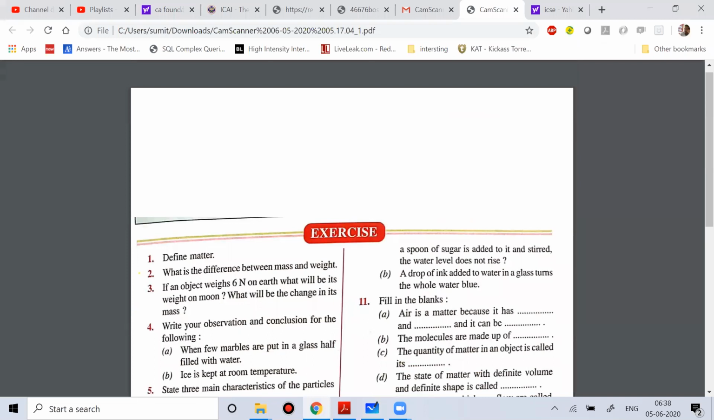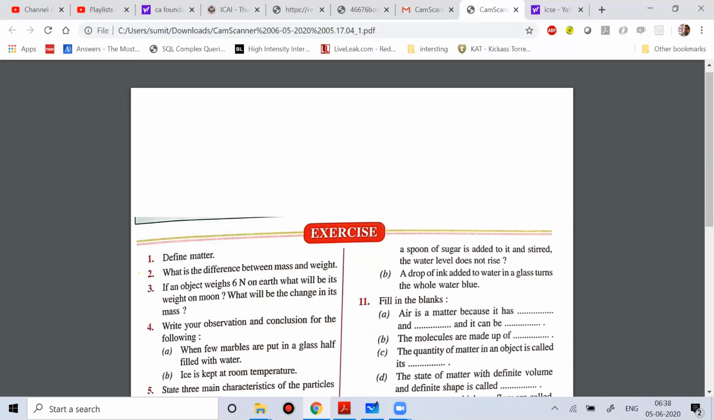If you see a glass which is filled with water, and if you insert sugar into that and you stir it, there will not be any change in the water level. Okay. Then the next question is, why does a drop of ink added to the water in the glass turn the whole water blue?